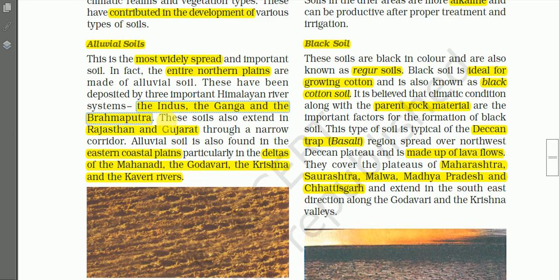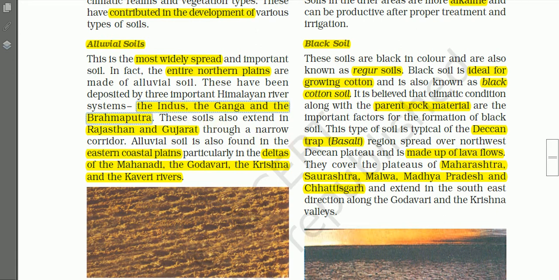About the formation of the northern plains, we have learned in class 9. There was a depression south of the Himalayas, and the rivers flowing from the Himalayas and the peninsular plateaus brought a lot of sediments, and those sediments filled up the depression, thus forming the Ganga plain, the northern plains. That means the soils in northern India are mainly formed by the depositional work of the Indus, Ganga, and Brahmaputra.